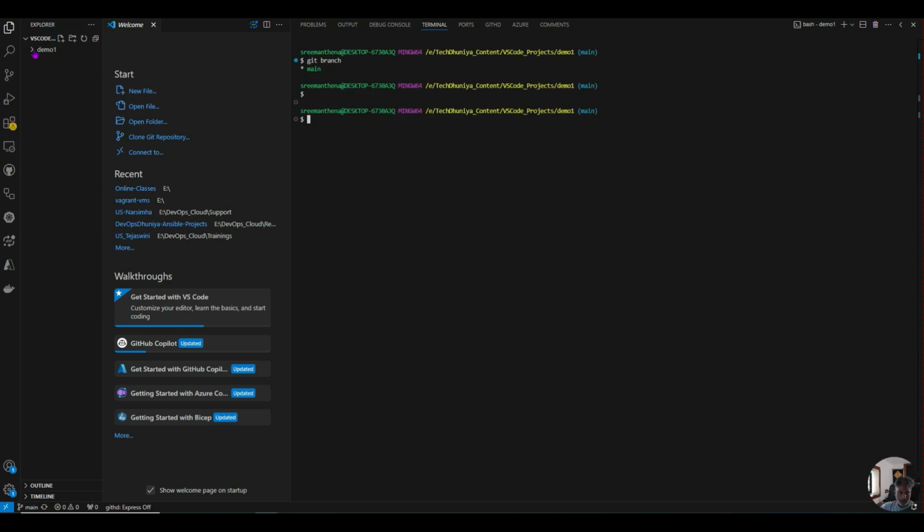If you see, there is no content at this moment. Okay, I am developer one. I want to create some code for the project. As code is a combination of files and folders, before creating it, I don't want to mess up anything in the master or main branch. For that reason, I am creating a feature branch. How can I create the feature branch? git branch feature-developer1.